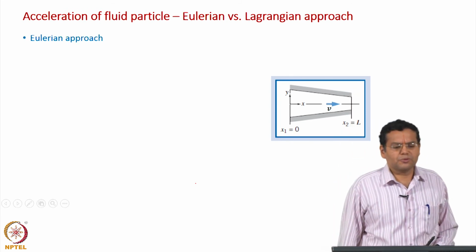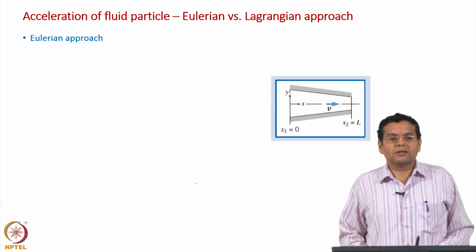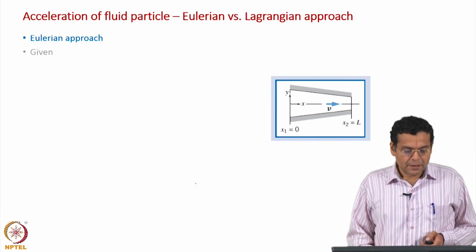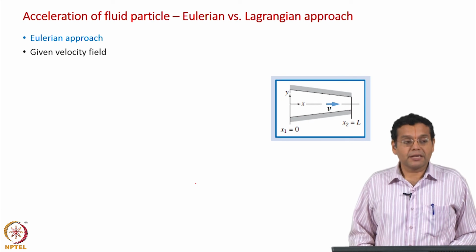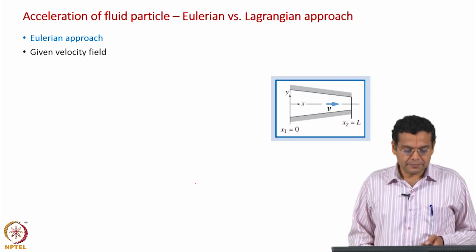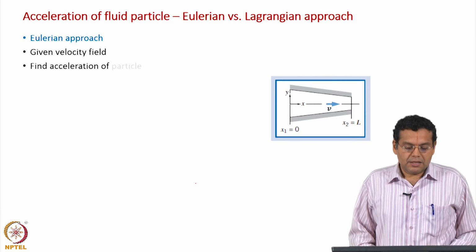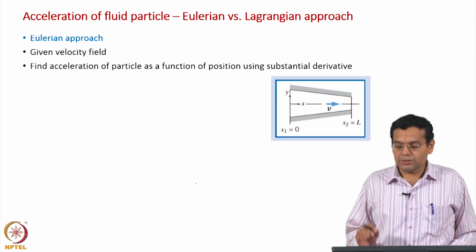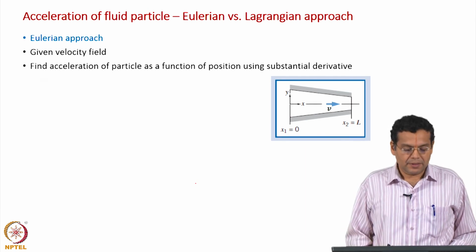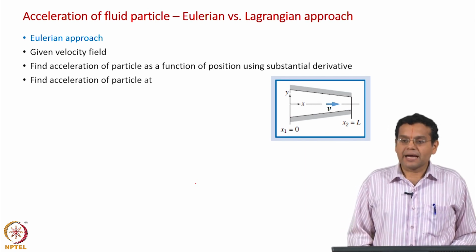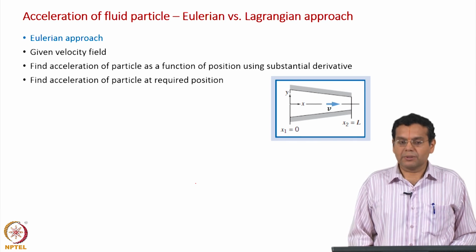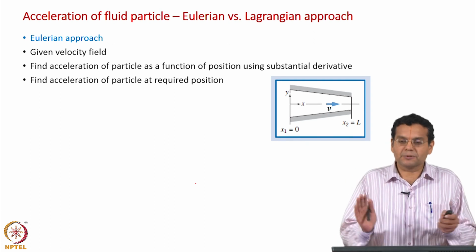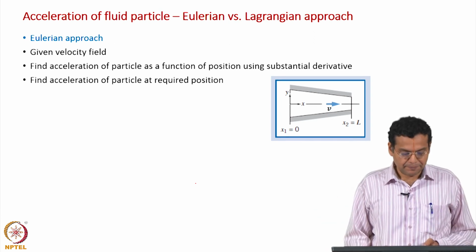We have gone through a series of steps, so I thought I will just summarize them here. The Eulerian approach: we were given the velocity field, we find acceleration of the particle as a function of position using the substantial derivative, and find acceleration of the particle at the required position, because the expressions themselves are dependent on position. So, given the position, just substitute and find out the expression, very simple.